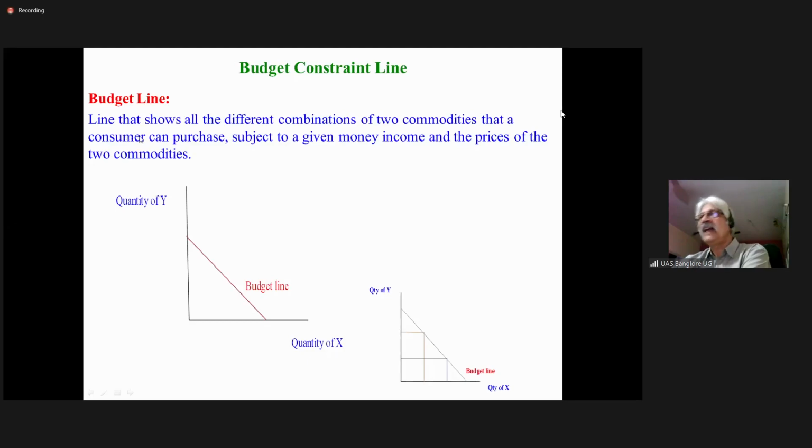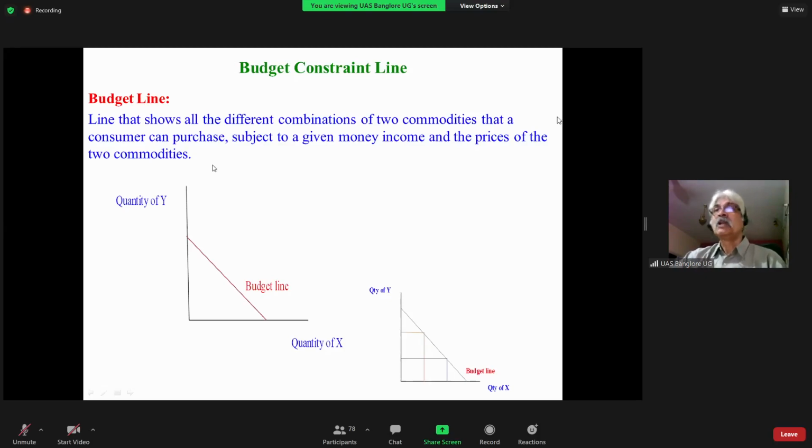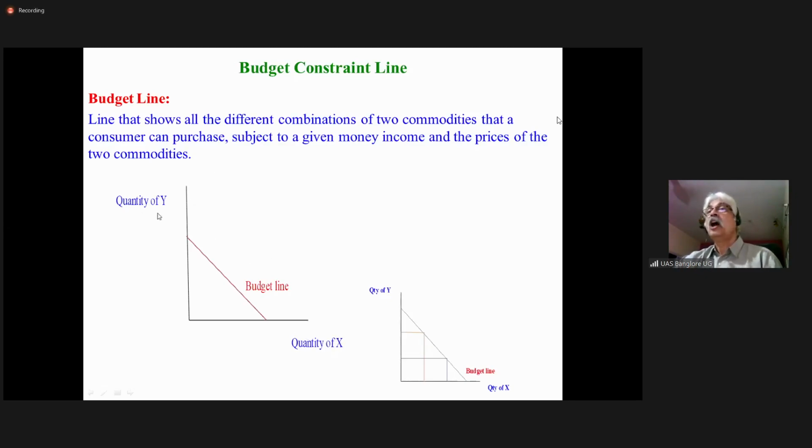It is a line that shows all the different combinations of two commodities that a consumer can purchase. If my income is 5,000 rupees per month, how much of X and how much of Y can I purchase with 5,000 rupees? I can purchase different combinations: 10 kgs of Y and 5 kgs of X, or 9 kgs of Y and 7 kgs of X. Different combinations, but the expenditure will be the same.